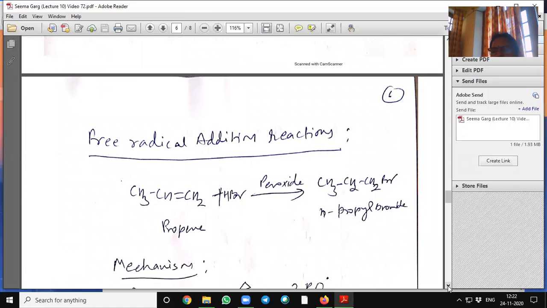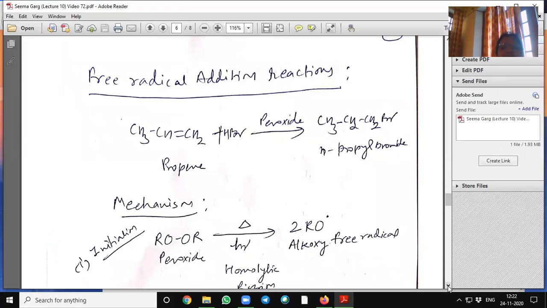Next is free radical addition reaction. In this reaction, propene undergoes addition of HBr in presence of peroxide, which is also known as the Kharasch effect or anti-Markovnikov rule. It will give us normal propyl bromide.